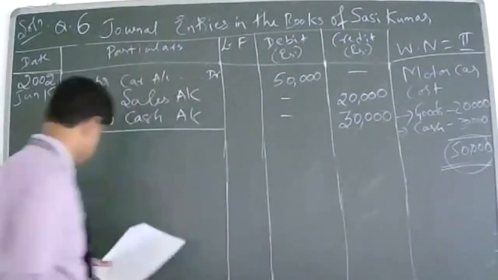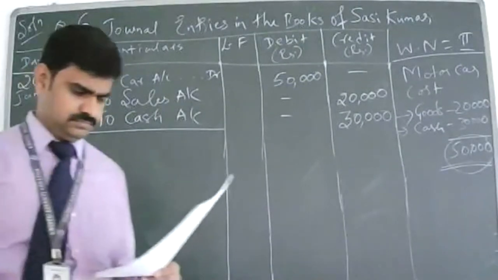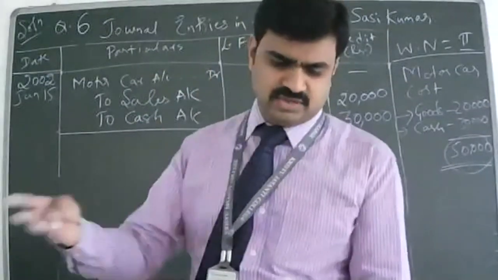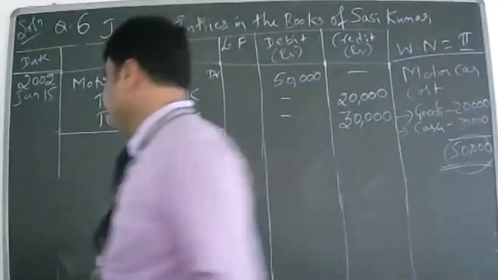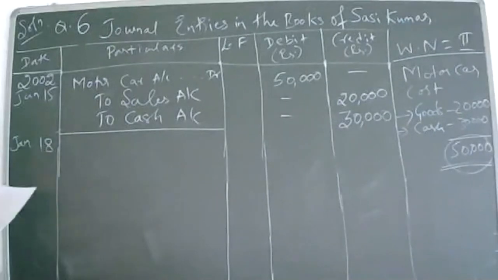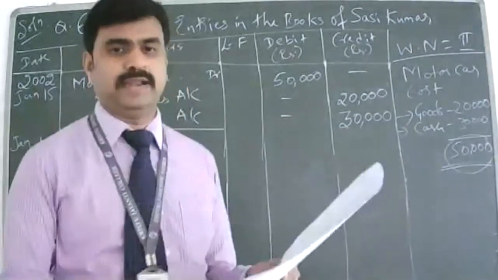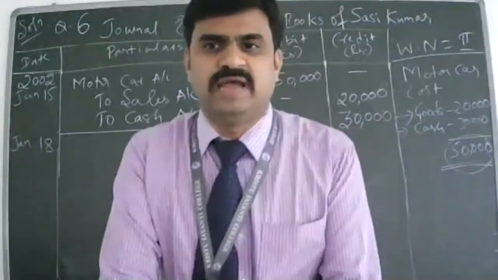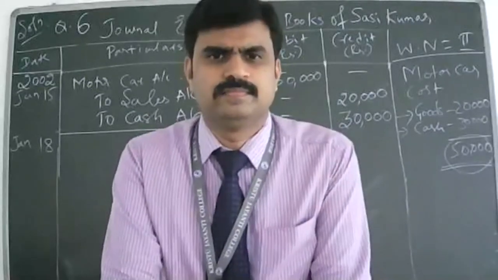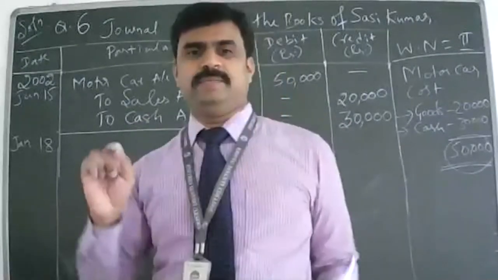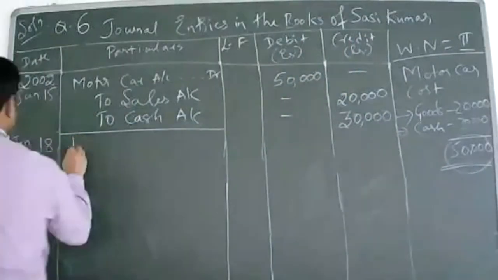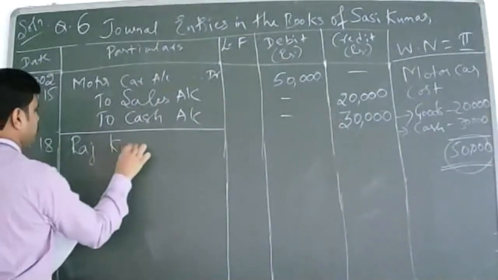Next transaction: January 18th, sold goods to Rajkumar for rupees 50,000 on credit. This is very, very simple. I think we have done so many transactions on this. Now tell me what is the journal entry? Rajkumar account debit to sales account. Yes, Rajkumar account debit to sales account. Why are you debiting Rajkumar account? He is a debtor, sir.